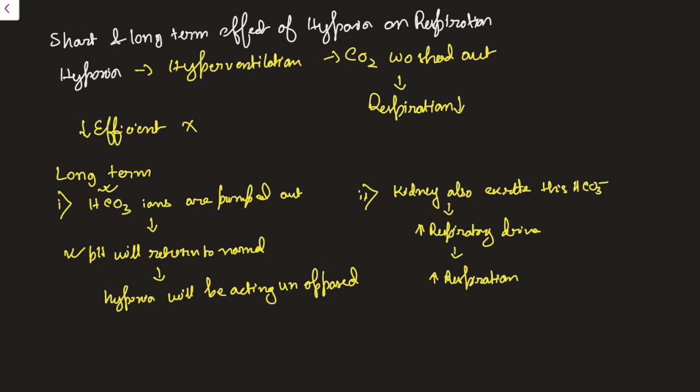Due to hypoxia, there will be hyperventilation first. I am talking first about the short term. During hypoxia, there will be hyperventilation, so CO2 will be washed out, and there will be depression of respiration. But this is not efficient in the long term. That is, in chronic hypoxia, where hypoxia is present for a longer time, HCO3 ions are pumped out. Because of this, the pH of the brain will return to normal, and hypoxia will continue. Since the hyperventilation is not taking place, hypoxia will be unopposed and respiration will be stimulated. Another reason is that the kidney will also start to excrete HCO3, and the respiratory drive will be maintained, as the respiratory alkalosis will not be there.